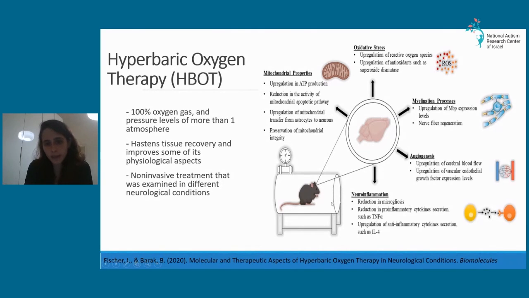On the molecular level, HBOT has been shown to improve different biological pathways, and here we can see examples that it can improve mitochondrial properties, encourage angiogenesis, and reduce neuroinflammation. We wanted to further investigate the mouse model that we study and to examine whether one of these biological pathways is impaired in the mouse model, so this treatment could be beneficial.